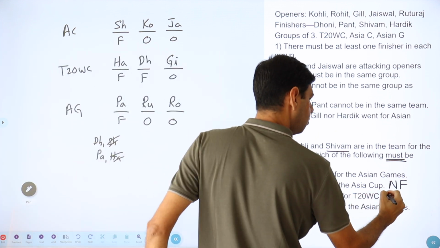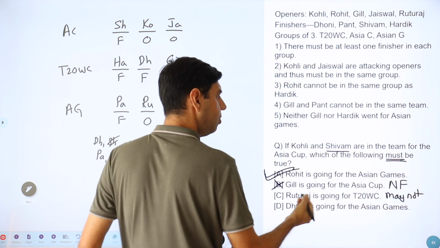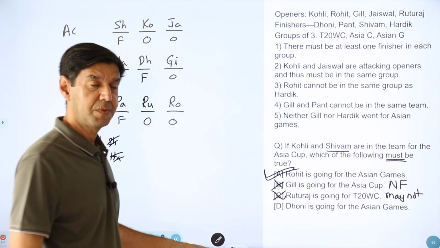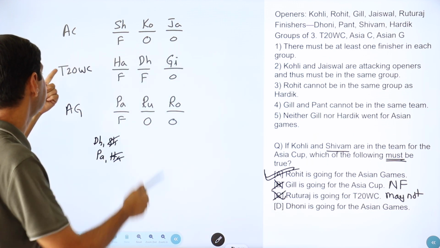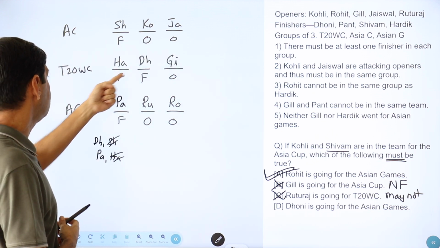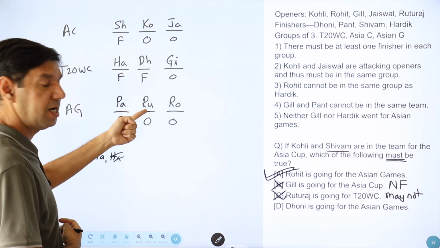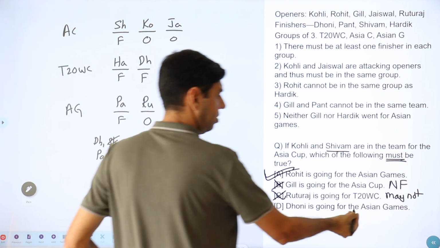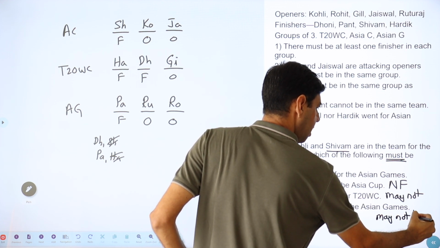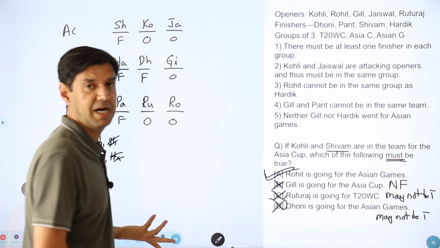It may not be so, and if it may not be so, then it need not be true, right? So this can't be my answer. Dhoni is going for Asian Games. Here we saw Dhoni is not going for Asian Games. Right? Dhoni is going for T20 World Cup. So Dhoni is not going for Asian Games. So this also may not be true. And if it may not be true, then how are we saying that it is necessarily true? So this also can't be my answer.